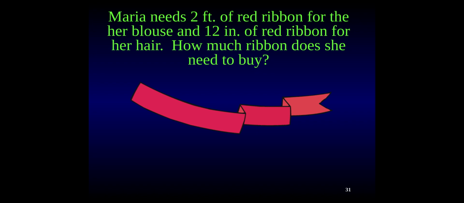When we are measuring, the labels on those numbers are super important. She needed 2 feet and 12 inches. Now, feet and inches are two different measurements. So, in order to put them together, we need to either make both of them be inches or both of them be feet. So, there's a couple different ways to solve this problem.